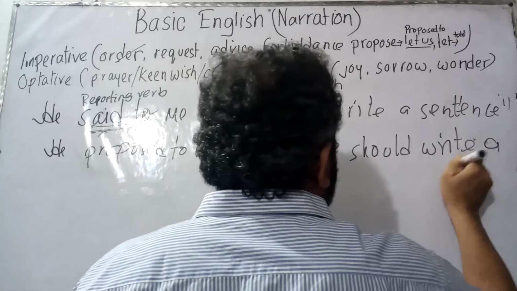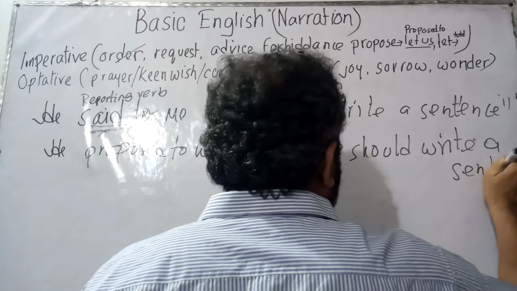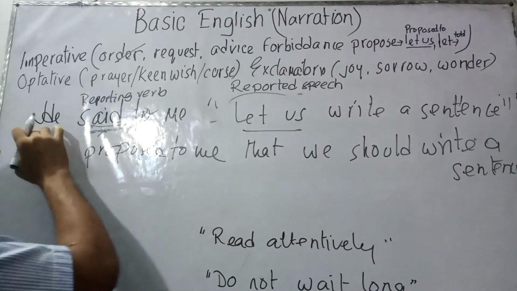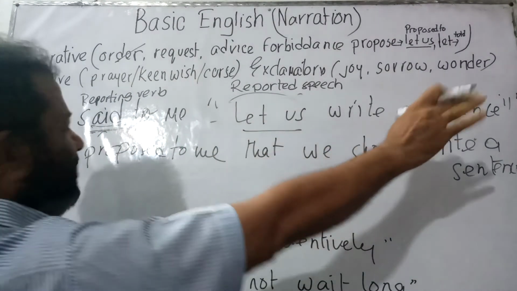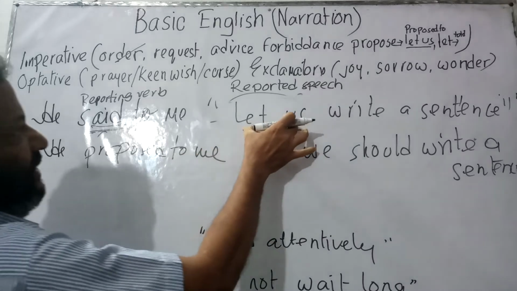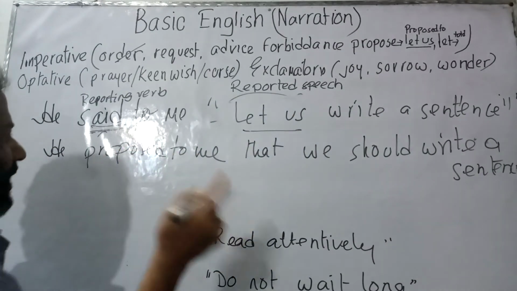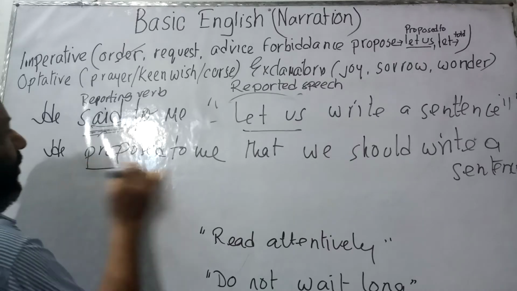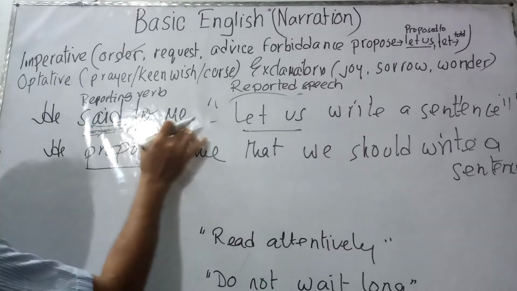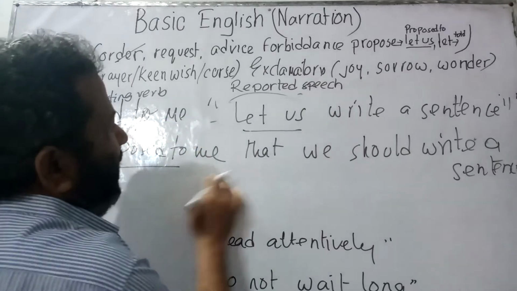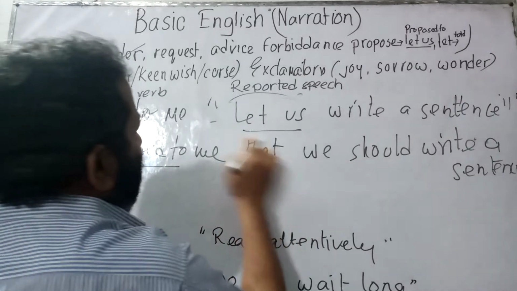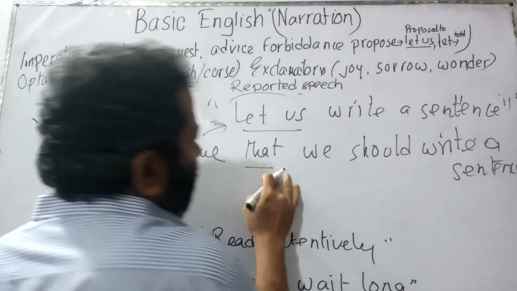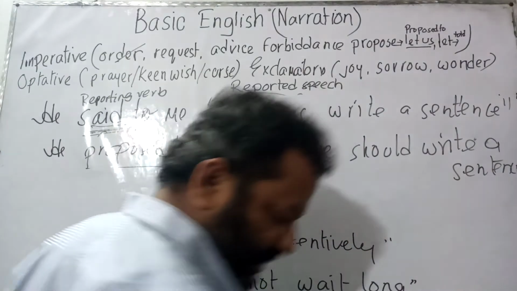write a sentence, S-E-N-T-E-N-C-E. Now the basic sentence was, he said to me, let us write a sentence. Now as long as it is let us and it's a proposal, the reporting verb said to has been turned into proposed to. So he said to me, he proposed to me, and let us, this comma has been turned into that. So he proposed to me that we should write a sentence.